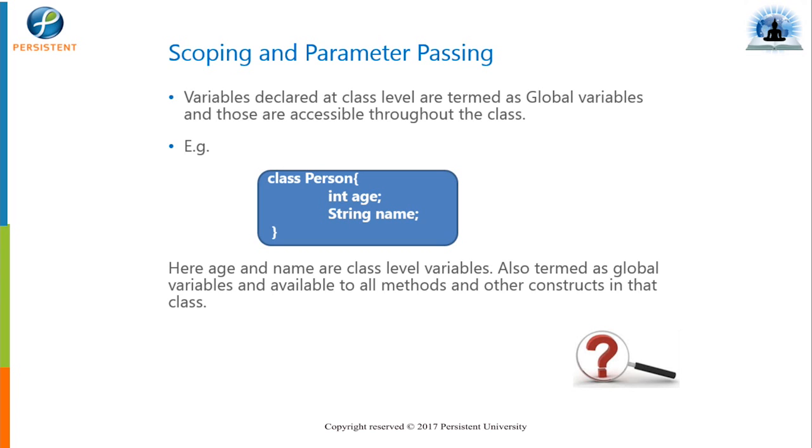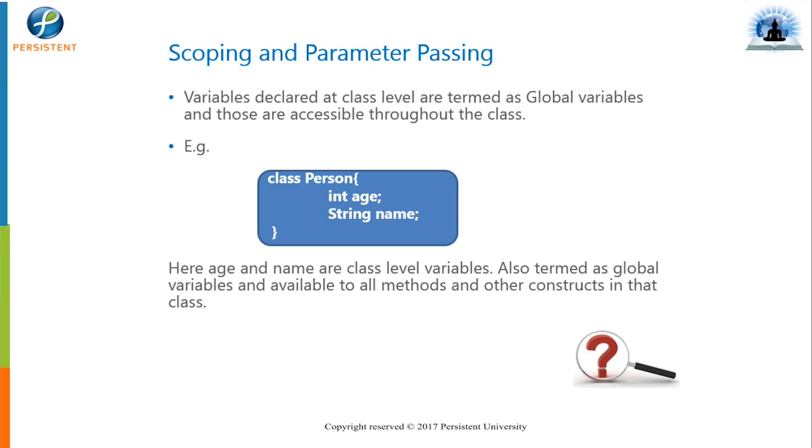If you see here a class Person, inside class Person, in that blue box, we have two variables declared, int age and string name, and these are declared directly inside the class. If variables are declared directly inside a class, we call them class-level variables, or global variables. Remember this: we call such variables class variables or global variables.